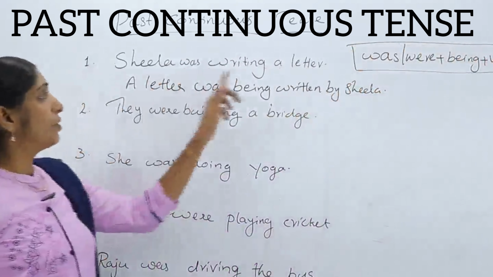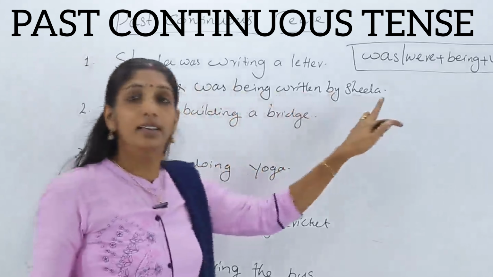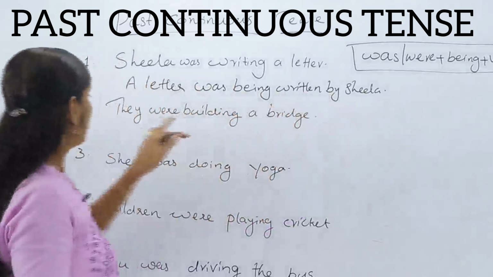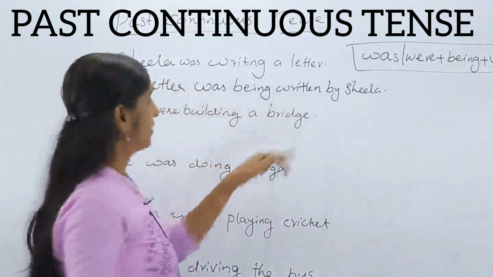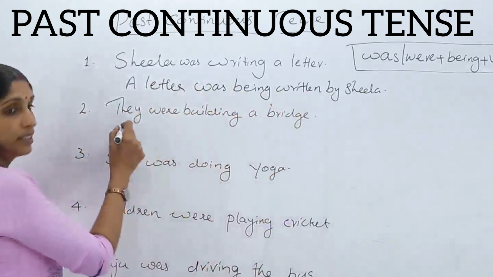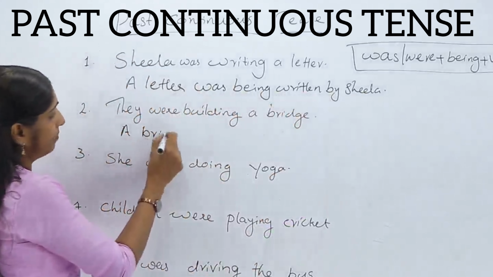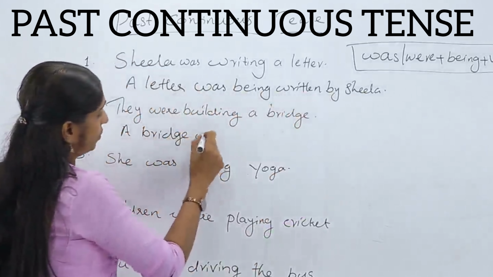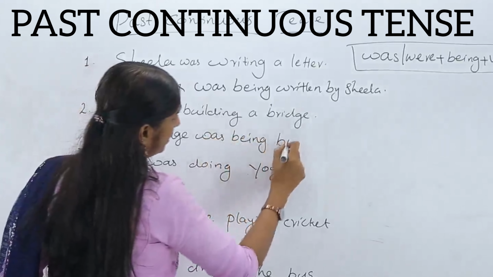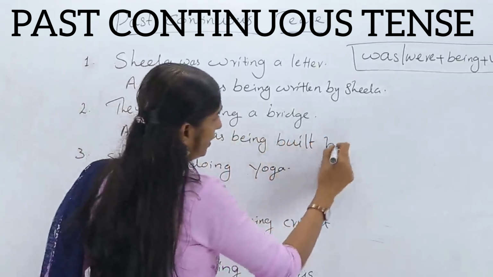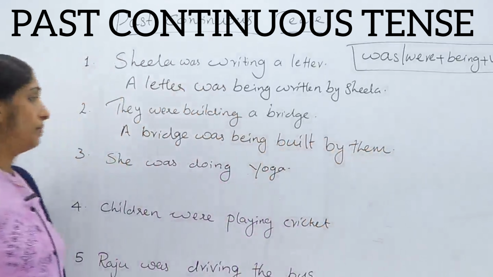Okay. Sheila was writing a letter. How do we write? A letter was being written by Sheila. Okay. Now the second sentence, they were building a bridge. They were building a bridge. How do we write? Okay. Tell me. A bridge was being built by them. It was being built by them.